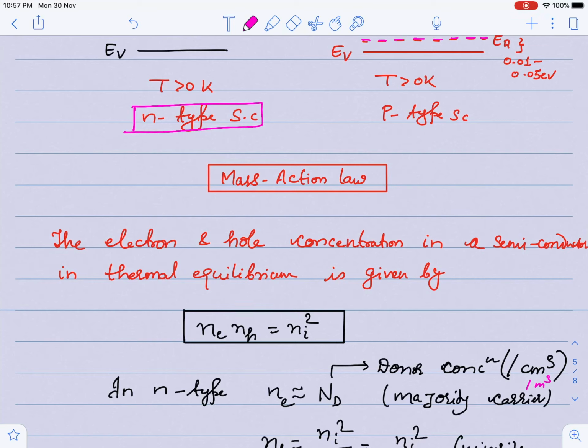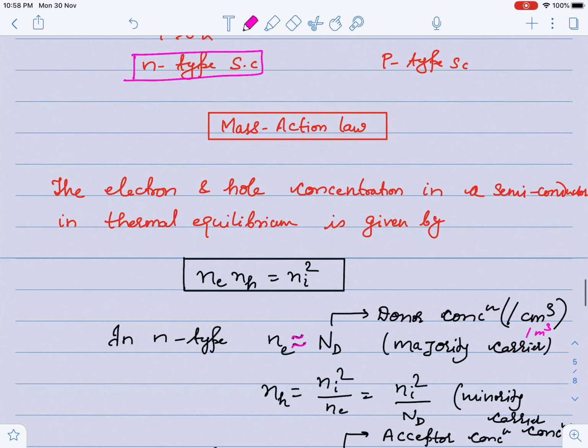So guys, the number of electrons I have taken is actually Nd, that is the donor ion concentration. It is usually denoted in per cubic centimeter or cubic meter. So guys, this is the majority carrier, because I told you that the number of electrons is more. This is the majority carrier, so the minority carrier is holes. Because the hole concentration can be written from this mass action law, guys. From this mass action law, hole concentration can be written as Ni square upon Ne, so Ni square upon Ne can be written as Ni square upon Nd.